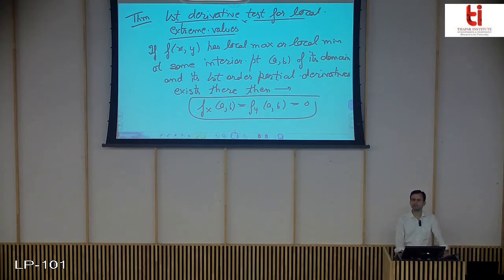In the case of a single variable, you have f dash c equals 0. But since now you have two variable functions, you must have two partial derivatives, one with respect to x, the other with respect to y. So for the point AB, if you have a local maximum or minimum of function f(x,y) at that point, then at that point the partial derivatives of the function with respect to x and with respect to y both must be equal to 0 simultaneously. So this is your first derivative theorem.